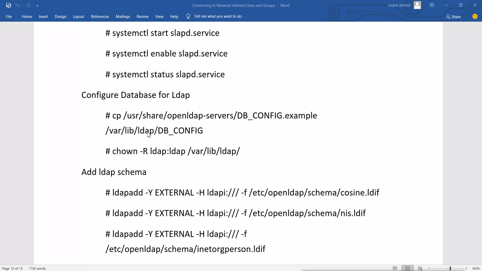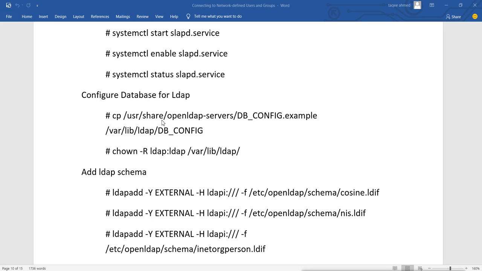I will copy this sample file into the LDAP database location, which is under /var/lib/ldap, and the name of the file will be DB_CONFIG. We can even create the file directly, or we can use the sample file. I'm going to use this sample file from the /usr/share location and copy it under the /var/lib/ldap directory where the database is located.